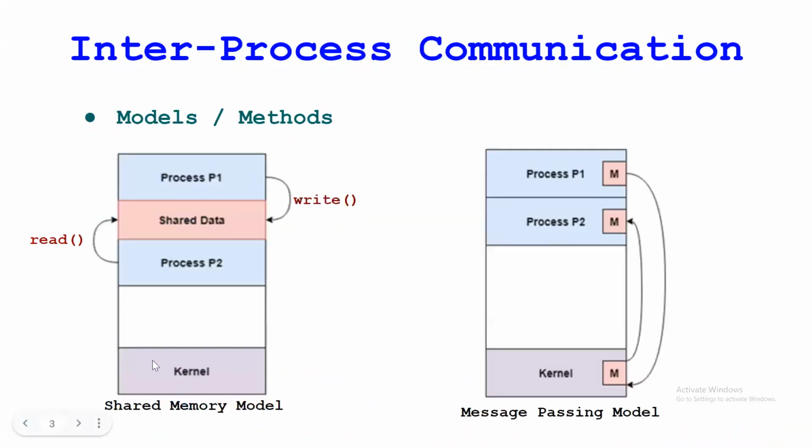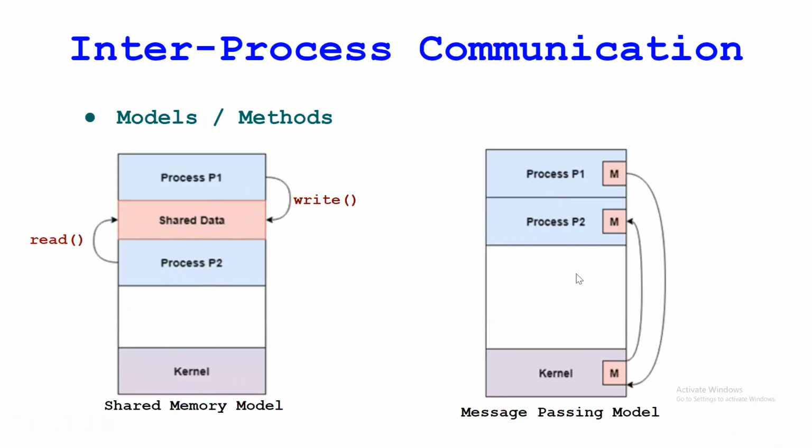As I said, these are the two models, P1 and P2. These two processes are sharing the data which is here, and this is the shared memory, right? So whatever data is written here, these two processes can share in the shared memory model.